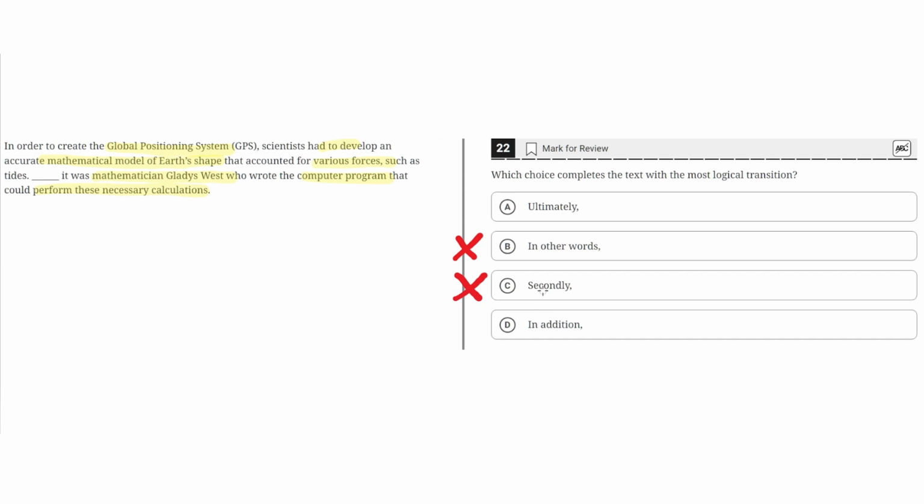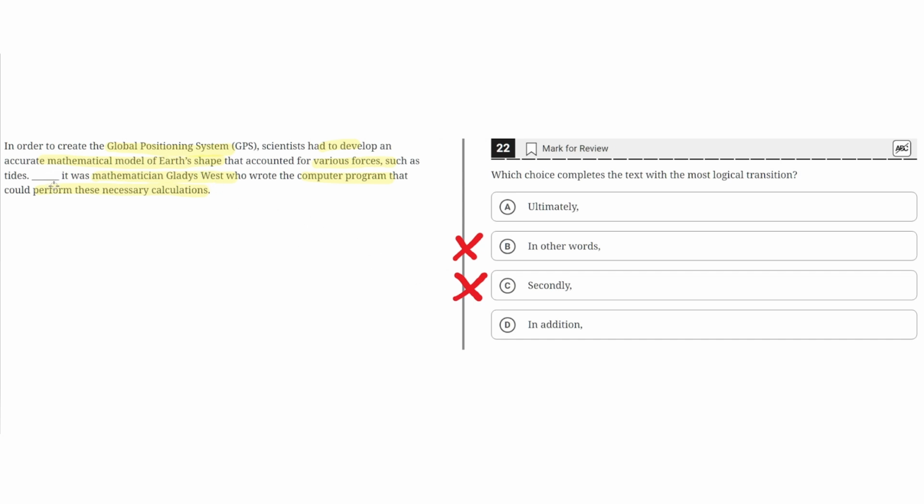D, in addition. This is similar to C, secondly, because in addition shows additional information. But this does not properly highlight what the second sentence serves the purpose as. Instead, the second sentence highlights a sort of conclusion where the mathematician Gladys West wrote the computer programs that could perform the necessary calculations and that helped develop the mathematical model of the Earth's shape.